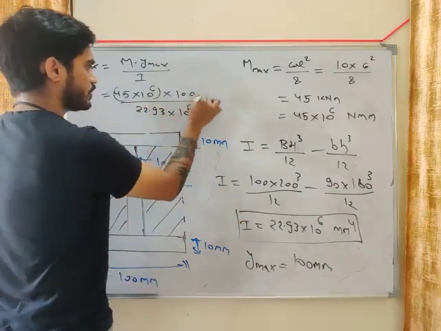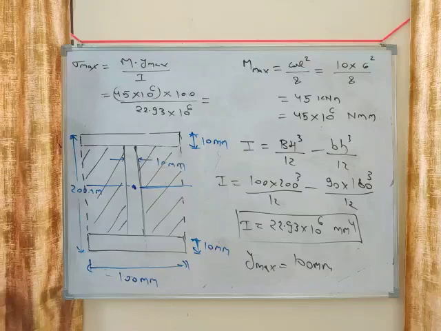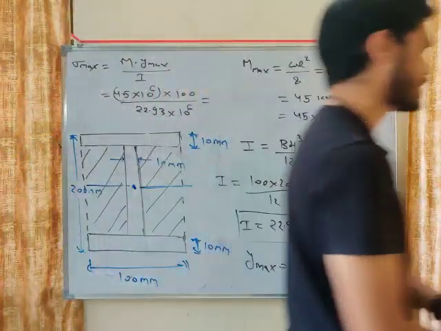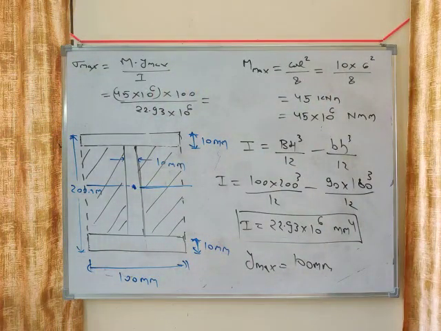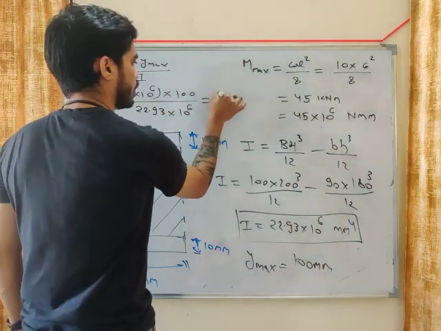22.93 into 10 to the power 6. Calculate this value and give me the answer, my friend. So it will be 45 into 10 to the power 6 into 100 divided by 22.93 into 10 to the power 6. The answer will be 196.25.